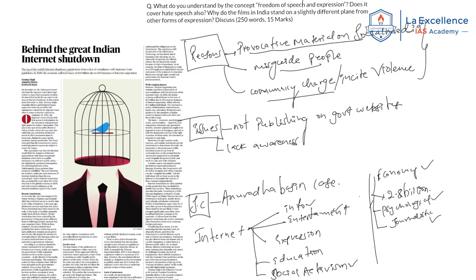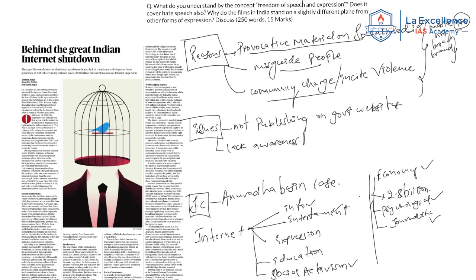Another government argument is that even if we ban the internet at that time, we are only banning mobile internet services, not broadband. But the author in this article says that very few people use broadband. It is being said that around 97% of people who use the internet use mobile-based internet only. Hence, this is severely affecting the people, especially poor people. Why? Because mobile internet is less costly, so poor people choose mobile internet rather than broadband. Hence, it has a poverty angle also.